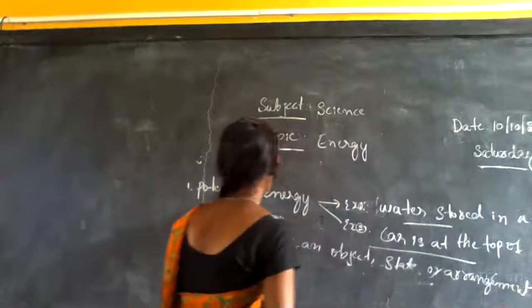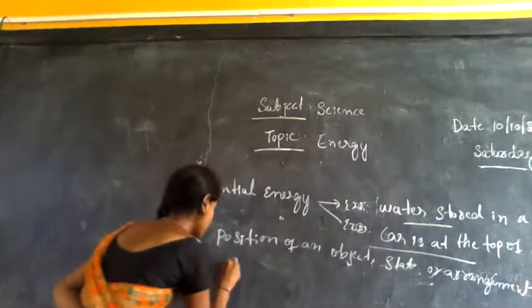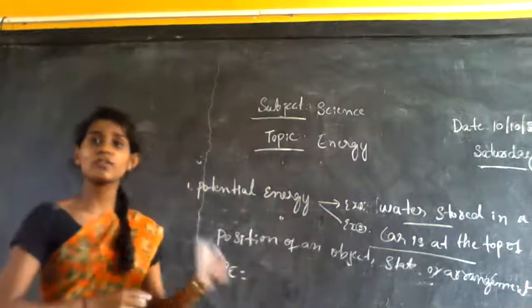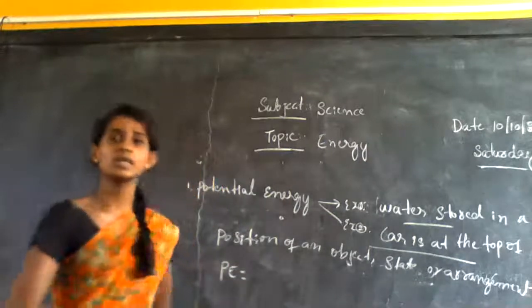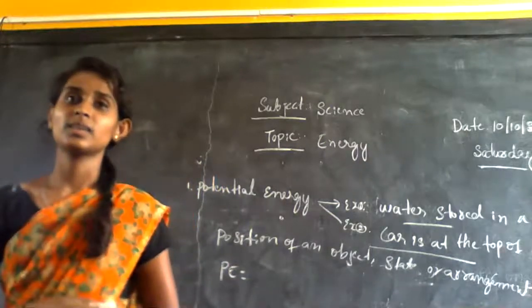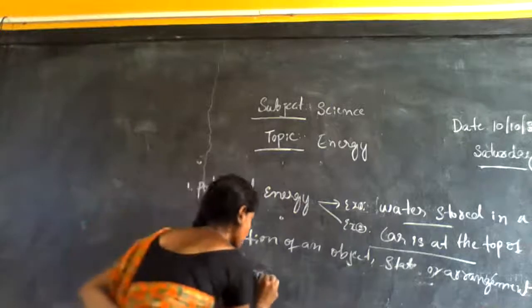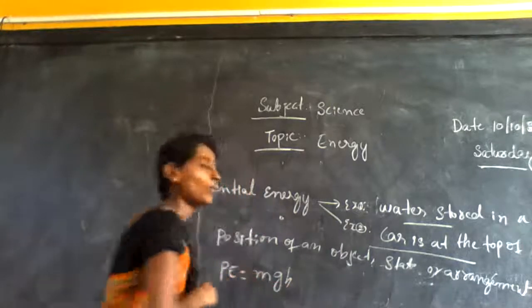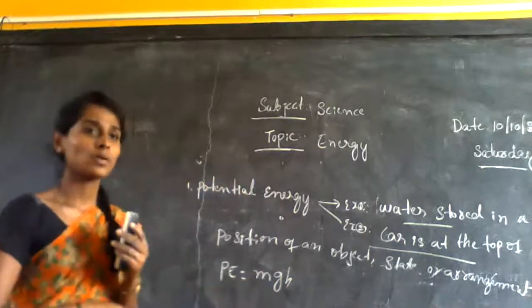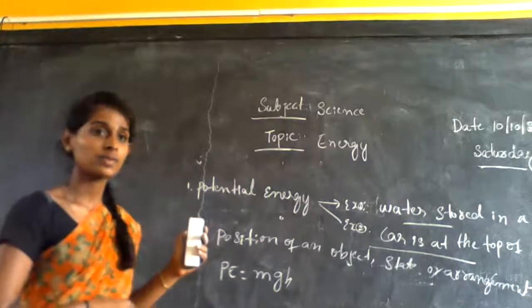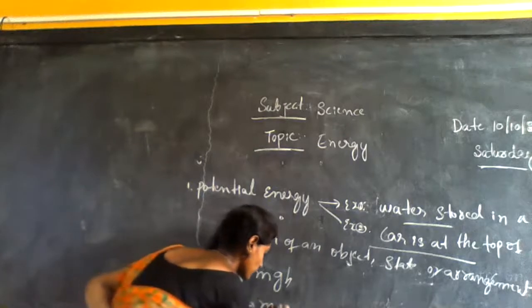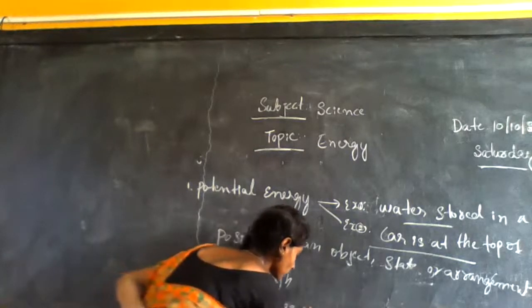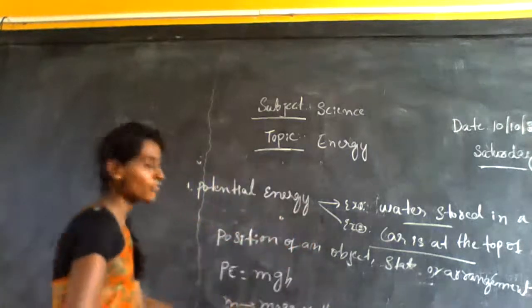Potential energy is represented by PE. What is the formula for potential energy? mgh. What is the meaning of m? M means, yeah, correct. M means mass of the object. Mass of any object.